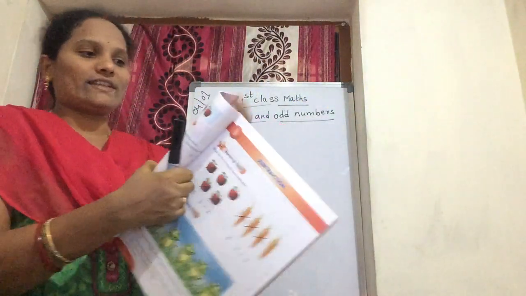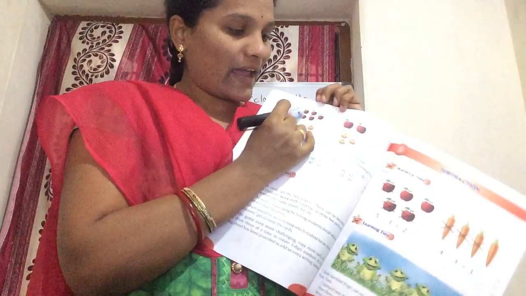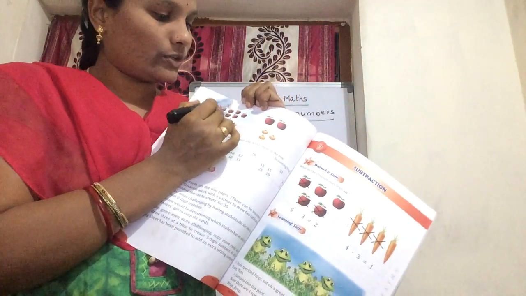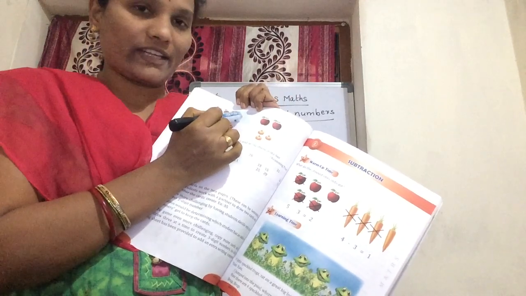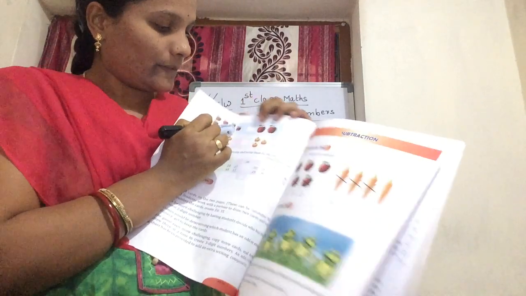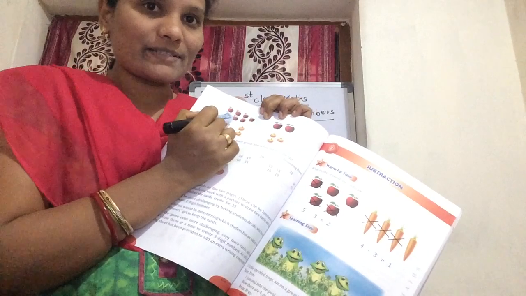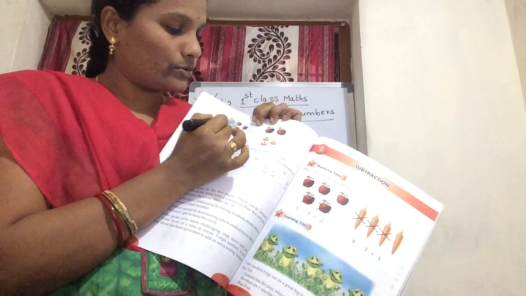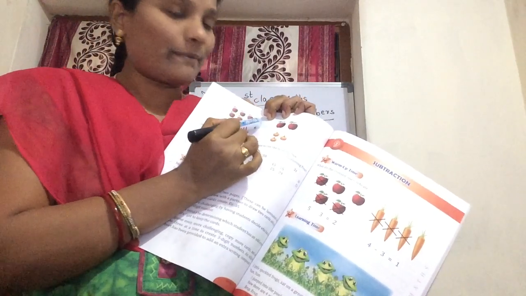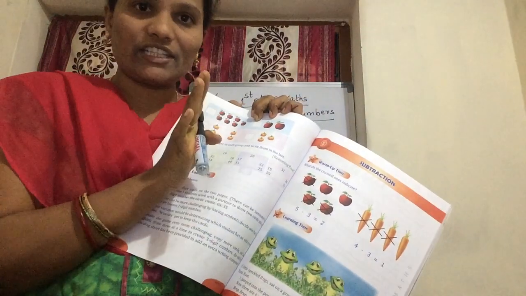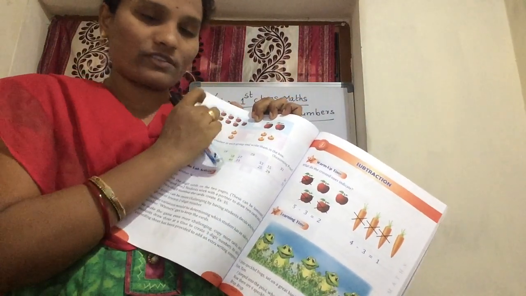Now next, one more example here. Here we have some apples, Amma. How many apples are there? 1, 2, 3, 4, 5, 6, 7 apples. So 7 apples are there. So how many pairs? 7 apples means how many pairs? 1, 2, 3. 3 pairs. 1 apple is left. So this is not an even number. So you cross this.